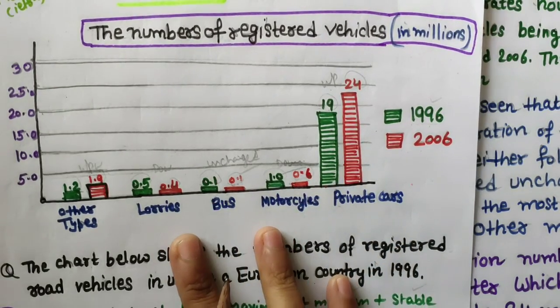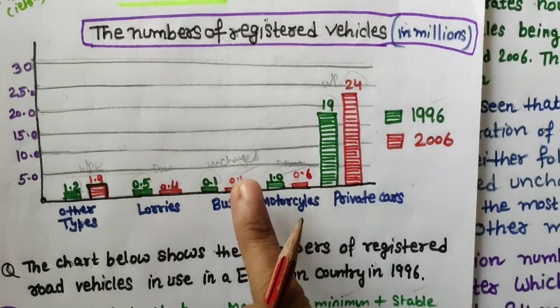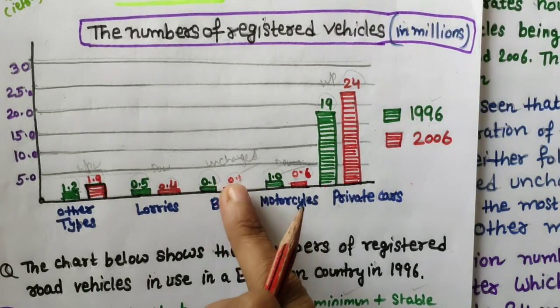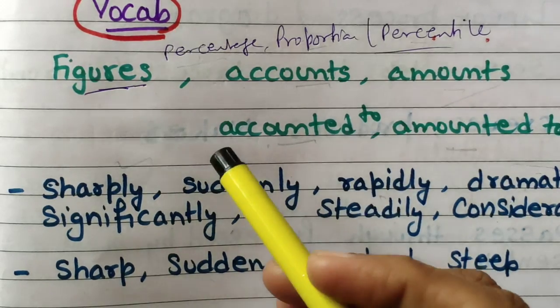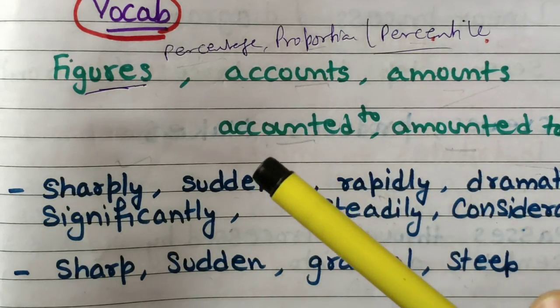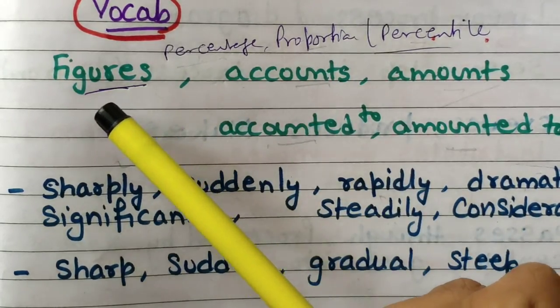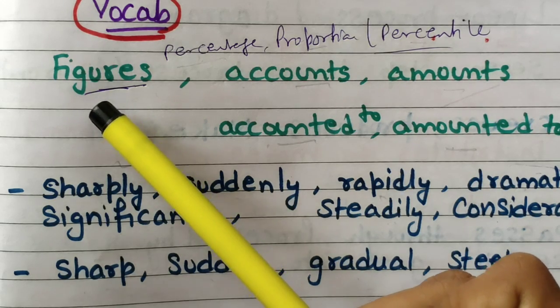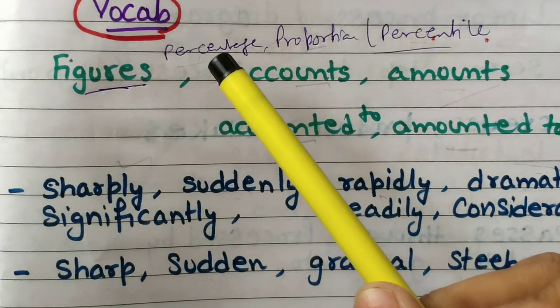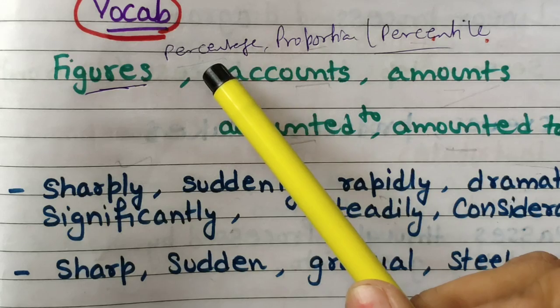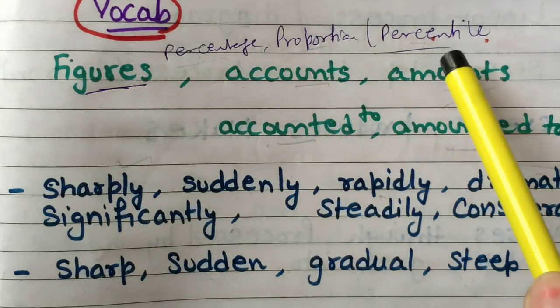Now coming to the introduction. No, but before that, I will show you vocabulary also. So vocabulary for bar chart, table, graph, and pie chart also. You can use the word figures, and if a pie chart or table chart has percentages, then you can use percentage, proportion, percentiles.